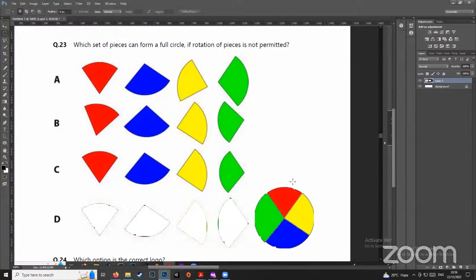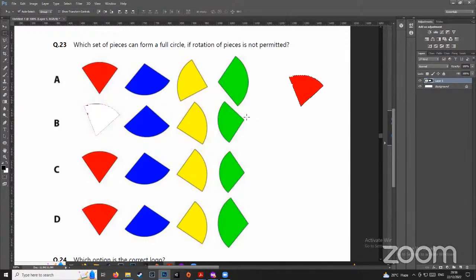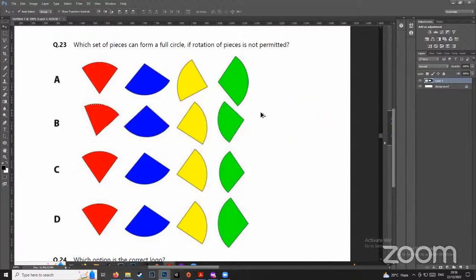But B also seems to be the correct angle, right? Let me just try out B as well, because it felt like B would also fit. So if I was to check B, yeah, so there's a very small difference in the yellow one, the angle of the yellow and the angle of the green, which lets us understand that that will not be the correct answer.